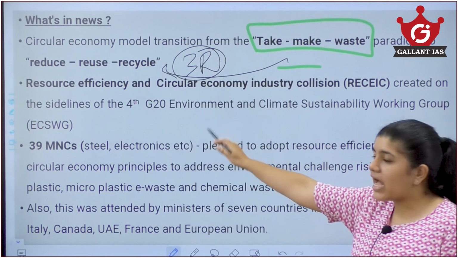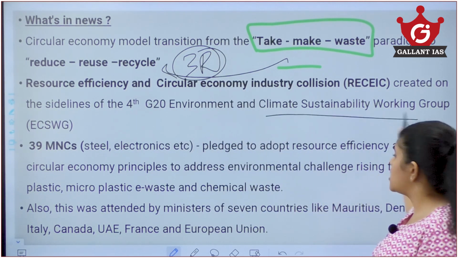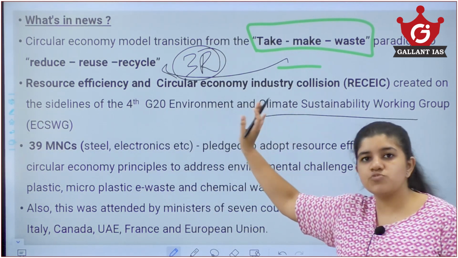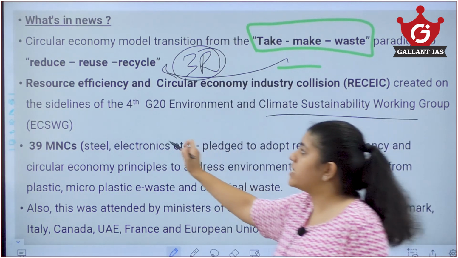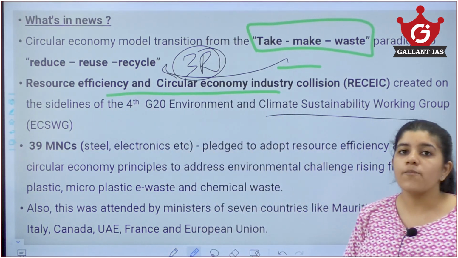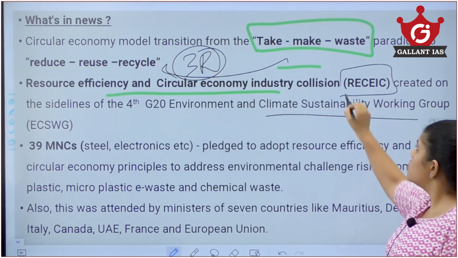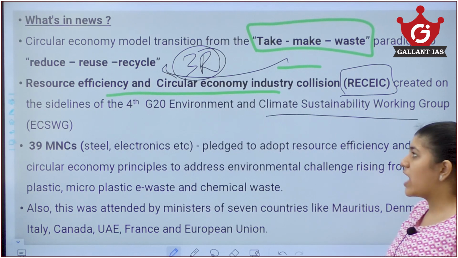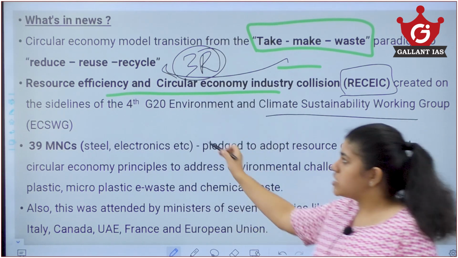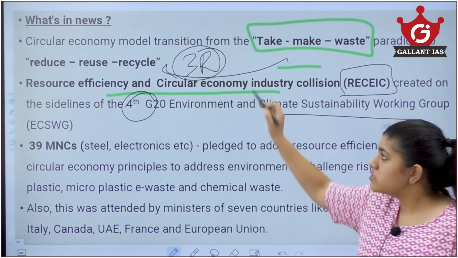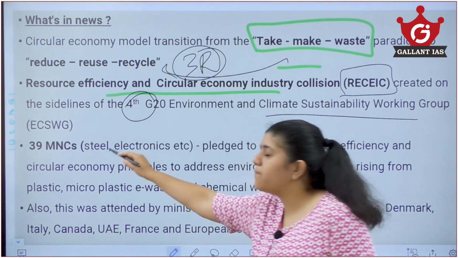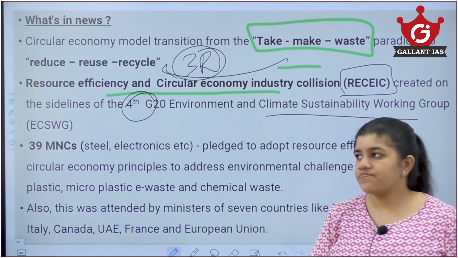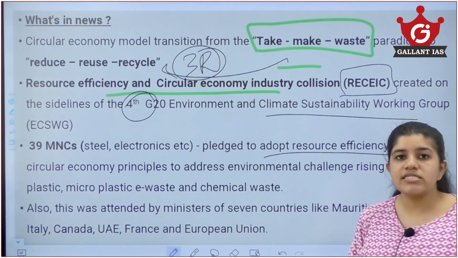Now, the fourth G20 Environment and Climate Sustainability Working Group. I have told you about this working group in my earlier classes. G20 has such a working group. Under this working group, they have formulated the Resource Efficiency and Circular Economy Industry Coalition. That is the new key initiative that runs parallelly along with this working group on environment and climate change, in the sidelines. The fourth such meeting took place. Now, this was formulated by 39 such multinational companies, like steel, electricity and such. They pledged to adopt resource efficiency and circular economy.